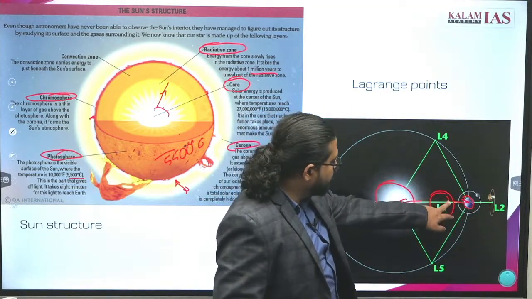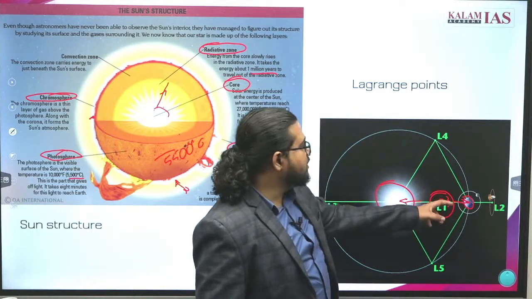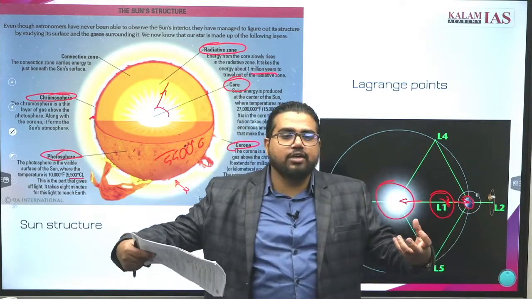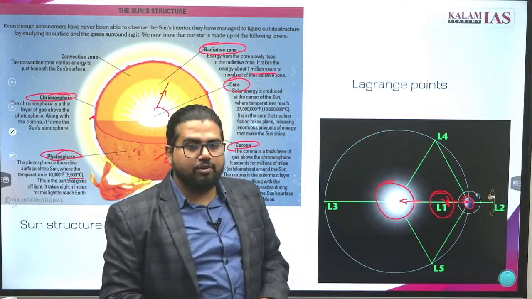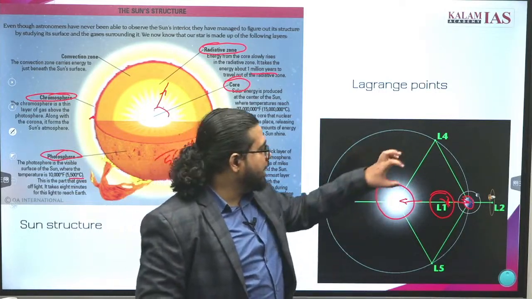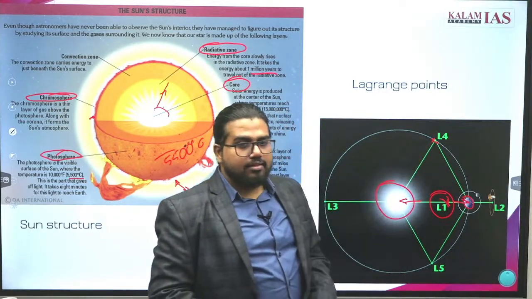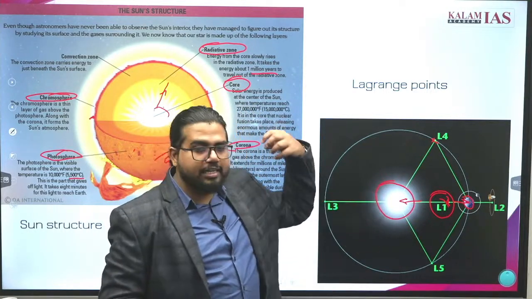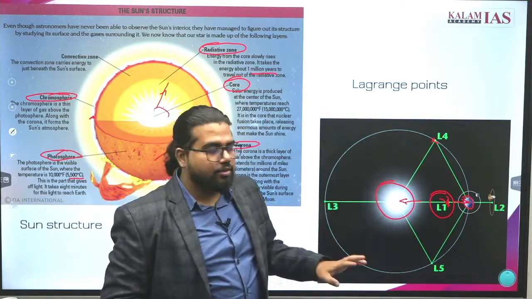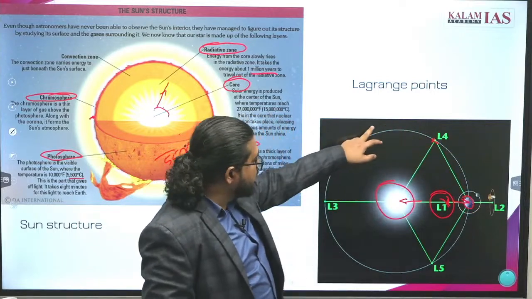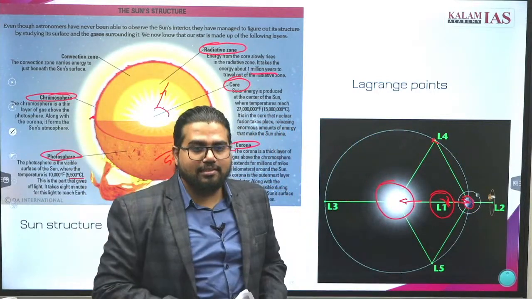Lagrange points are those points where the forces of both these bodies balance the centripetal force. If you keep any body at exactly a Lagrange point, you don't need to give any other energy. With the movement of the Earth, it will automatically move and maintain its position.